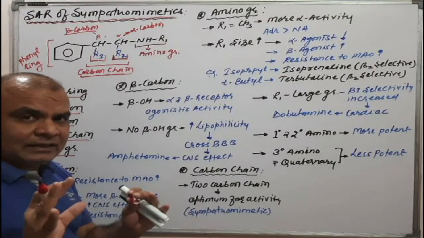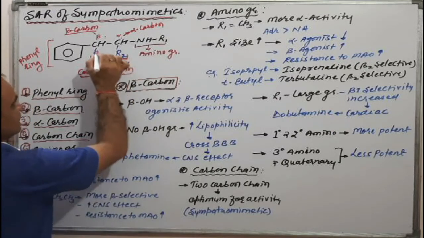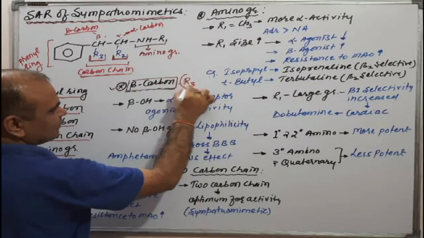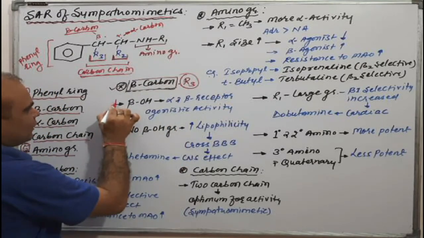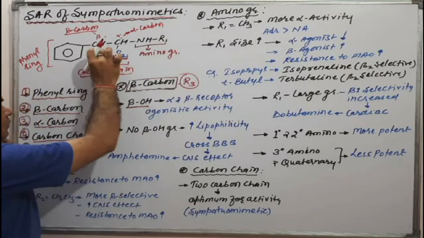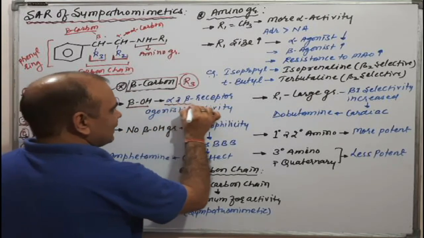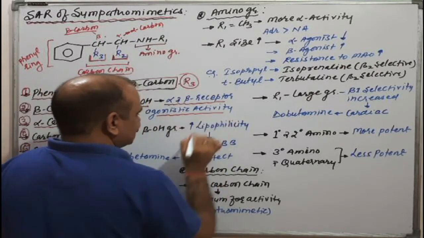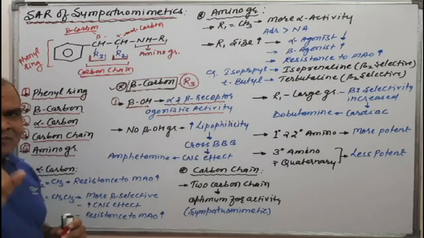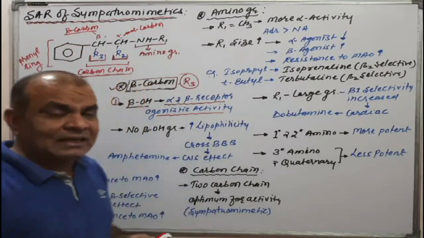Okay, now come to the next point, beta carbon. Beta carbon means we are talking about the R3 substituent. First point, if the beta carbon has a beta OH group, that will increase alpha and beta receptor agonistic activity. If R3 equals OH group, then there will be an increase in alpha as well as beta receptor agonistic activity.